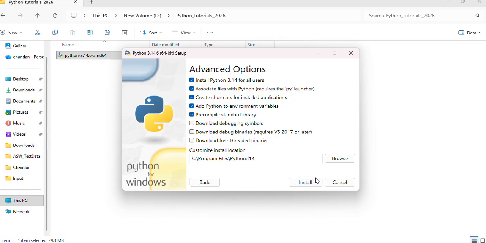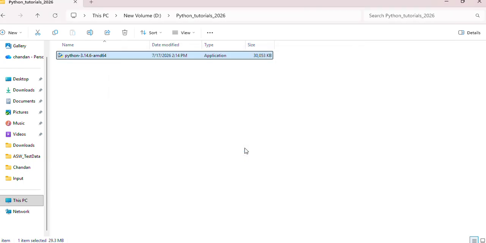Okay, I have already installed it, so I will not install it again. You just need to click next, next, then finish. After that, how do you check whether Python is installed or not?